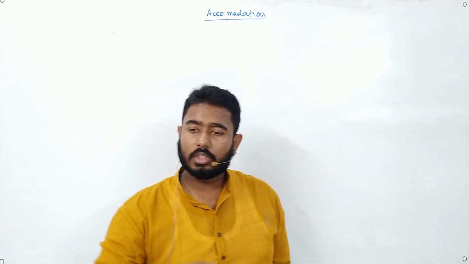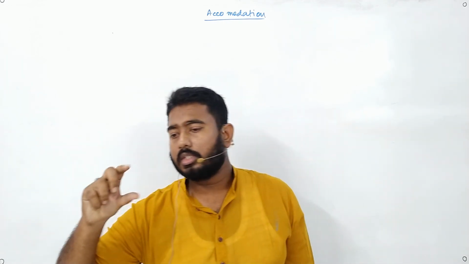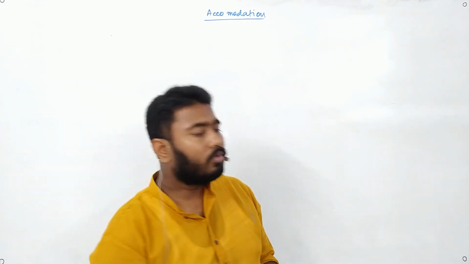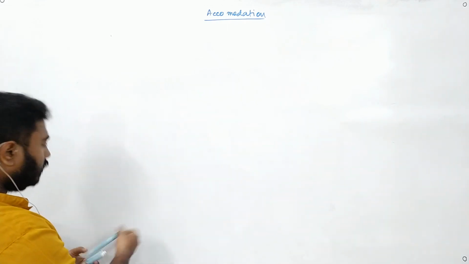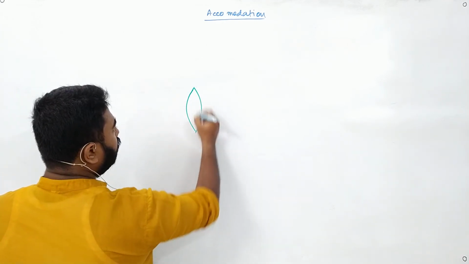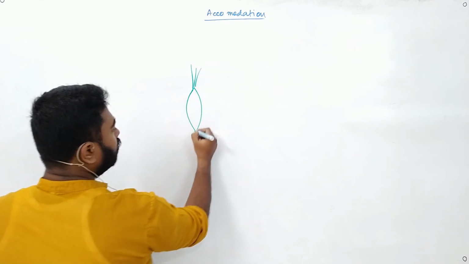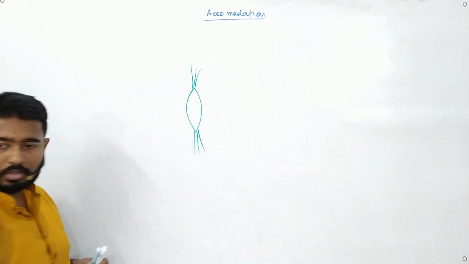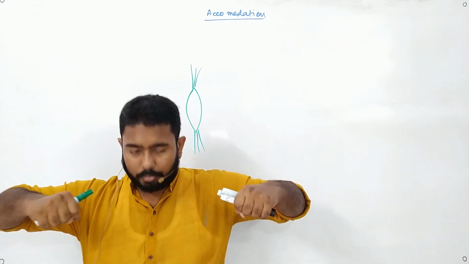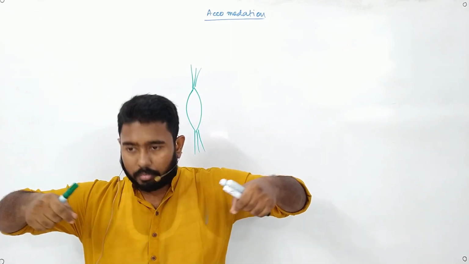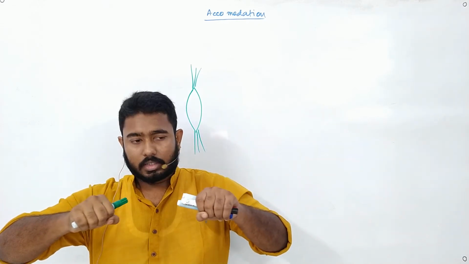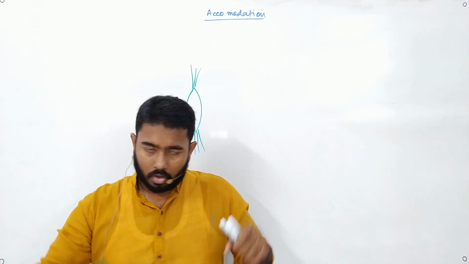And how can we see that? We can see that by changing the focal length of the lens of our eye. Now how does focal length change? See, if this is the lens, we have muscles attached to it, right? Now if you take a towel and pull it out, what will happen? It will become thin, right? If you don't pull it out, if you leave it released, it will become thick.